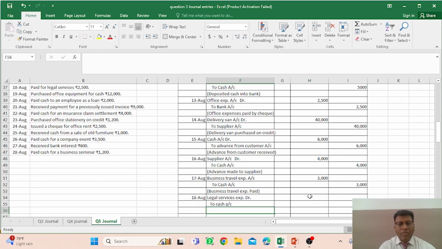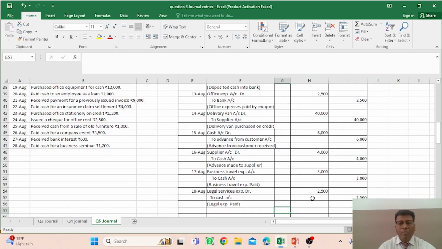The narration would be that legal expenses paid. Okay, you have to give a brief description in your entry, and the amount is 2,500 rupees. So this is the particular transaction, and there is another transaction on August 19th.